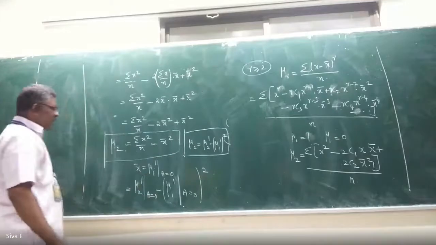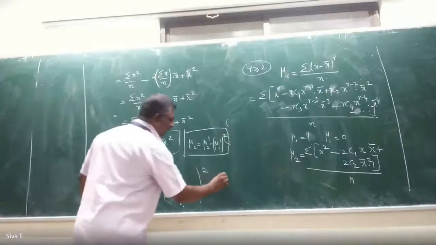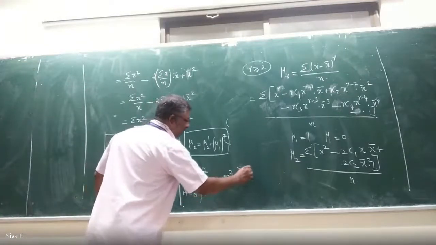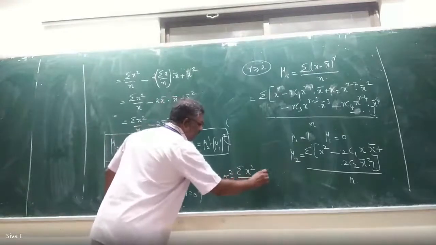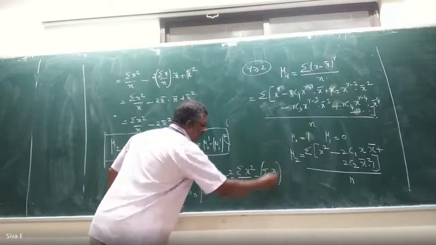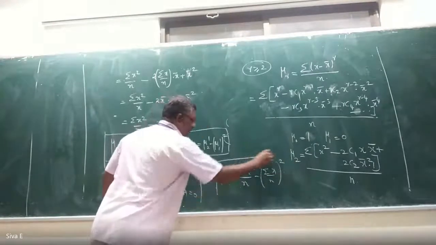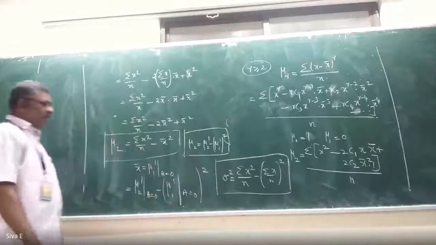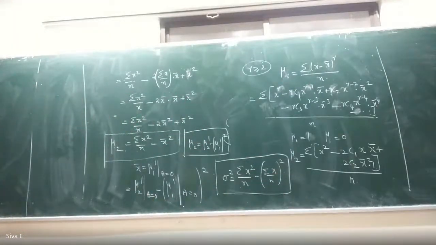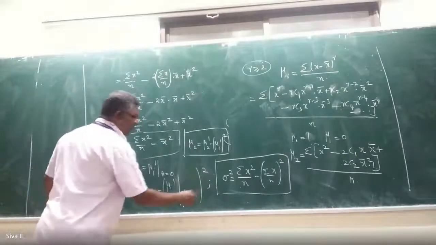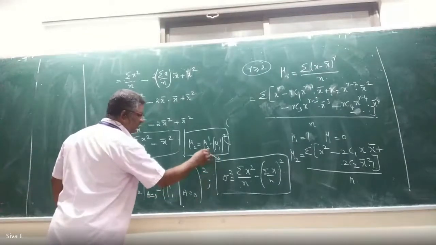Yesterday I wrote one more formula: sigma square equals summation of x square by n minus summation of x by n whole square. The same thing. Both are the same.